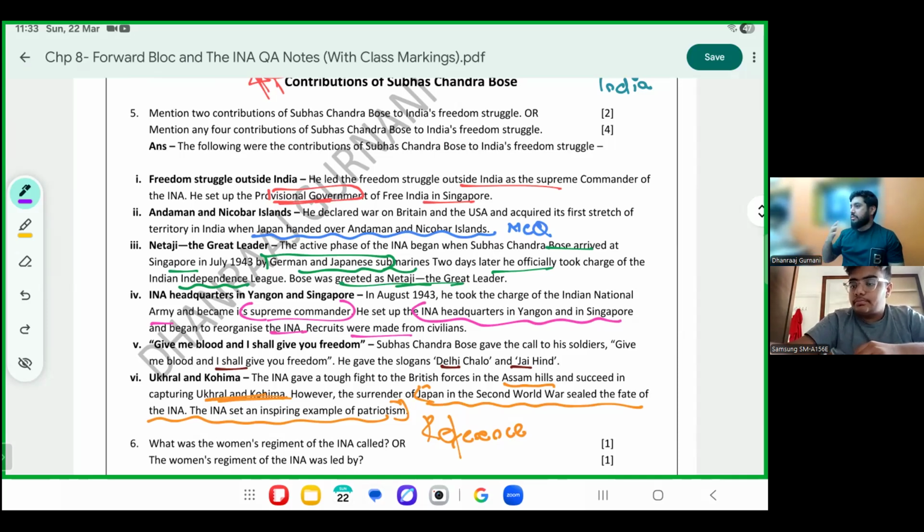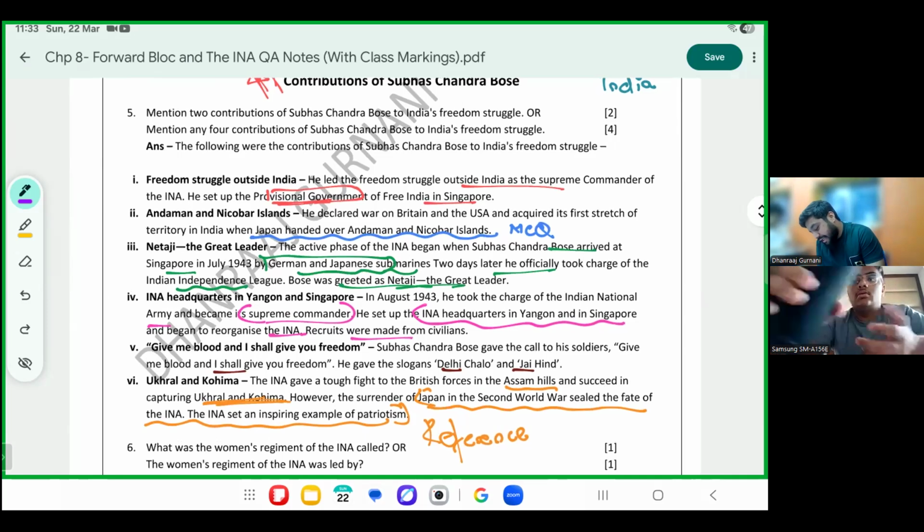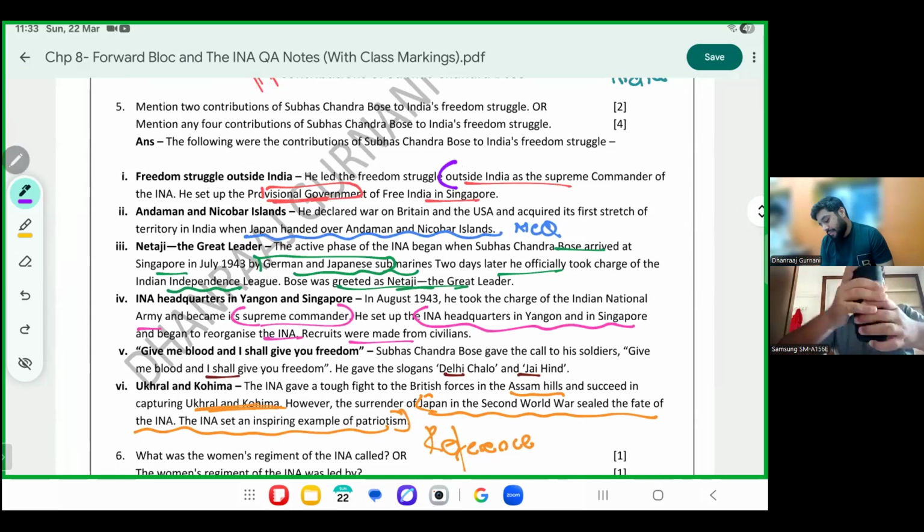Every leader was in jail, declared illegal. This man left India from jail and went on a little world tour to get support. He led the Indian freedom struggle outside India as the supreme commander of INA.